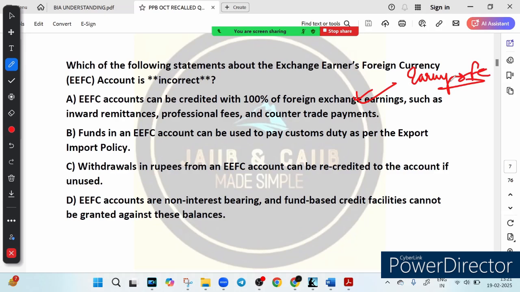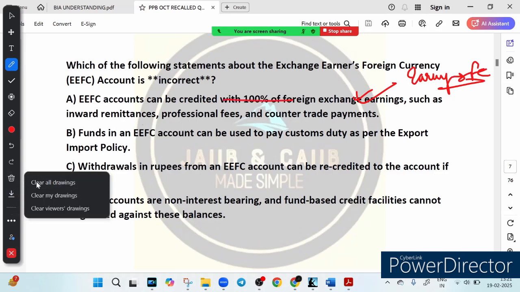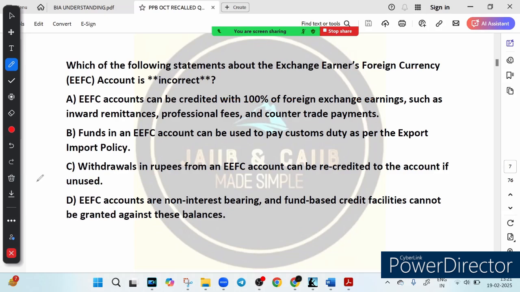So this account can be credited with 100% of the earnings received in foreign exchange. This is one of the peculiarities of an EFC account. Such money can be received from international clients, that is inward remittance, or some fee earned by a professional for services rendered abroad, and we have payment received from